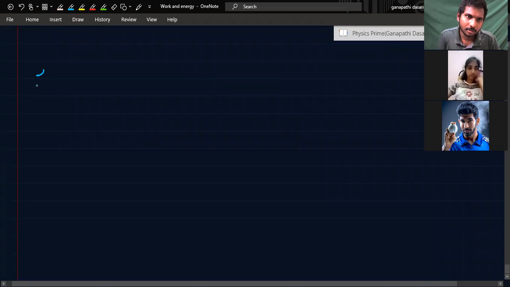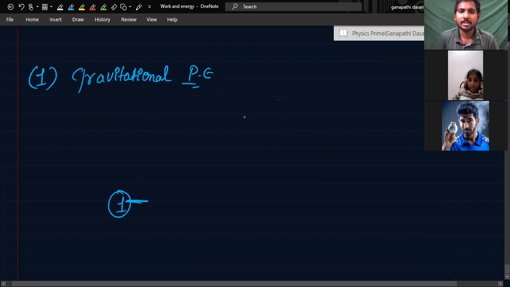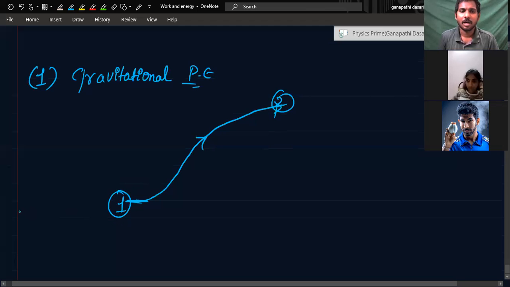Now, the part of it is gravitational potential energy. First thing you see here. Suppose in gravitation, this is first position. This is number 2 position. You have taken the particle like this in this path. Okay, so I'm just considering.